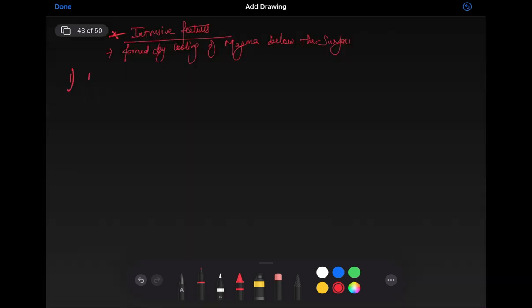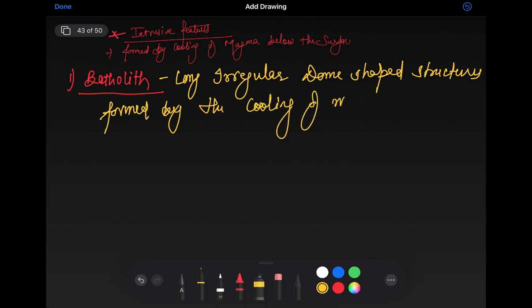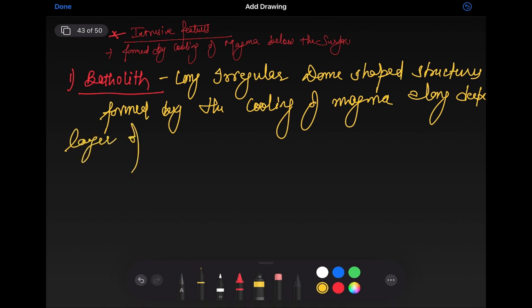First is batholith, a long, irregular, dome-shaped structure formed by the cooling of magma along deeper layers of lithosphere.